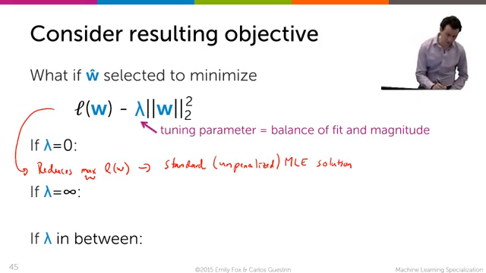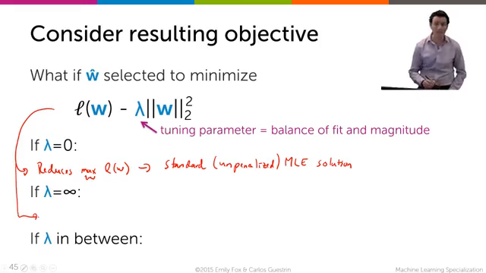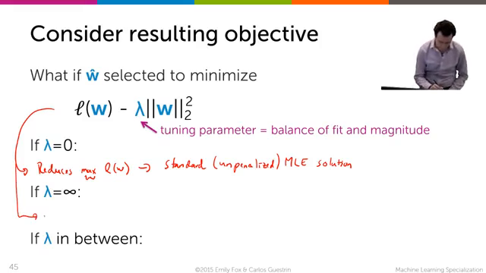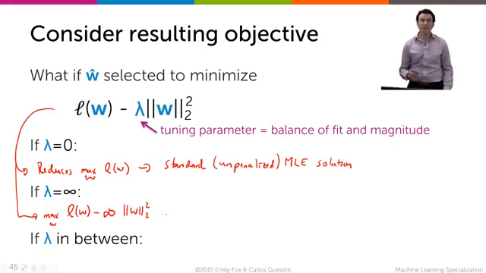Now, if I set lambda to be too large, for example, if I set it to be infinity, what happens? Well, the optimization becomes the maximum over W of L of W minus infinity times the norm of the parameters, which means the L of W gets drowned out.